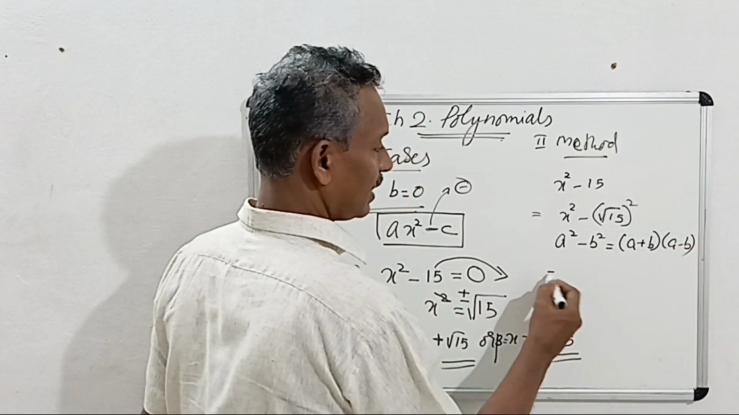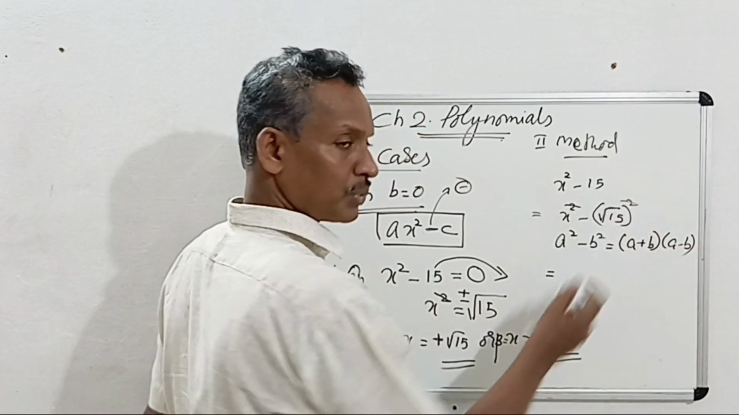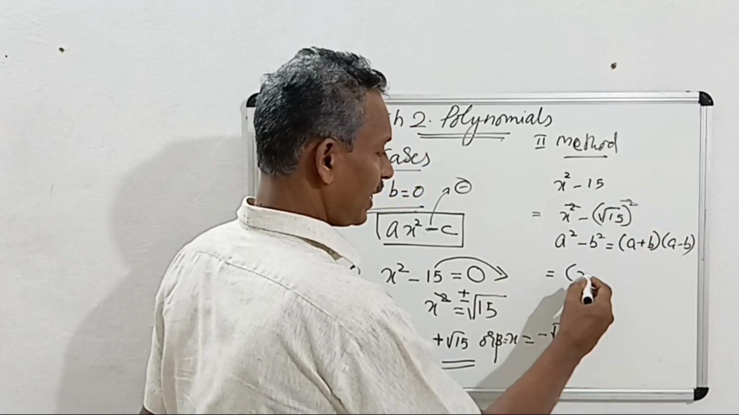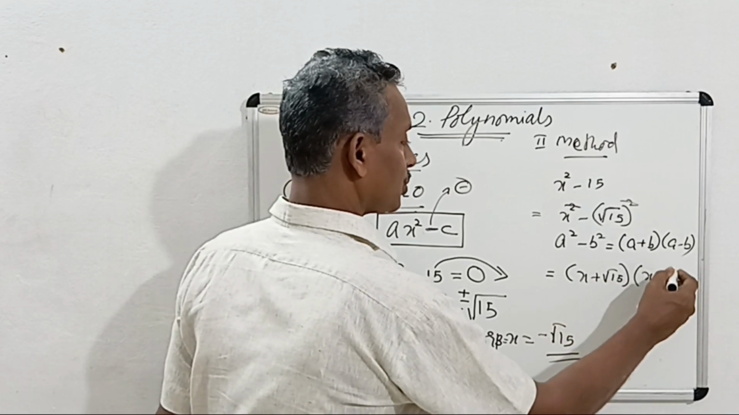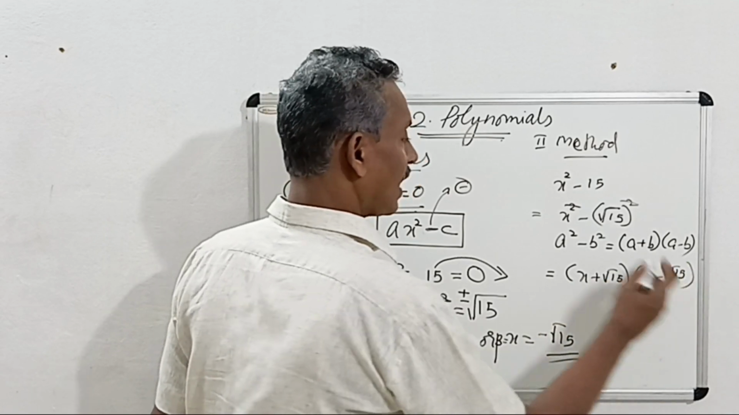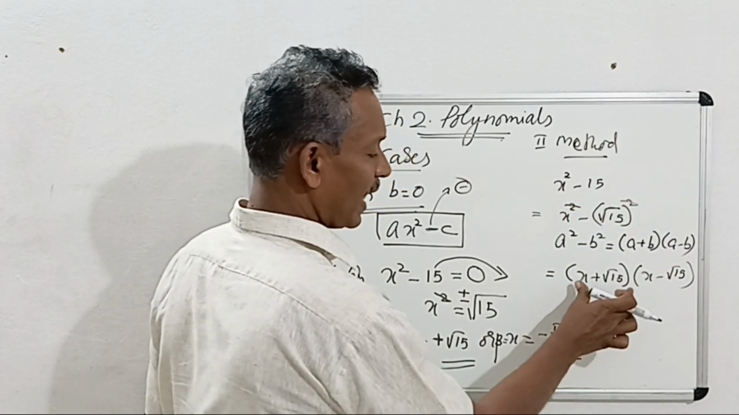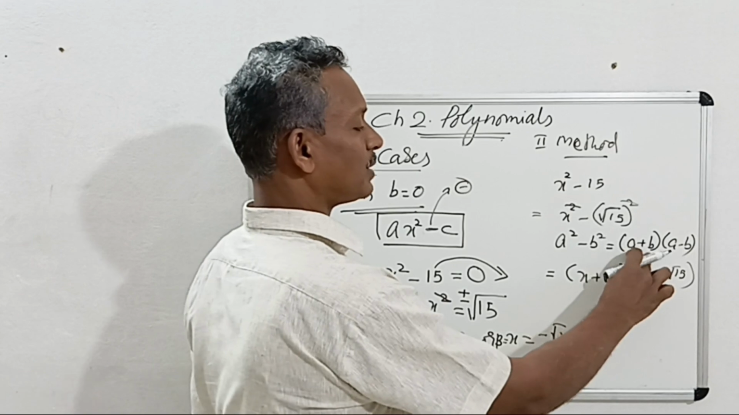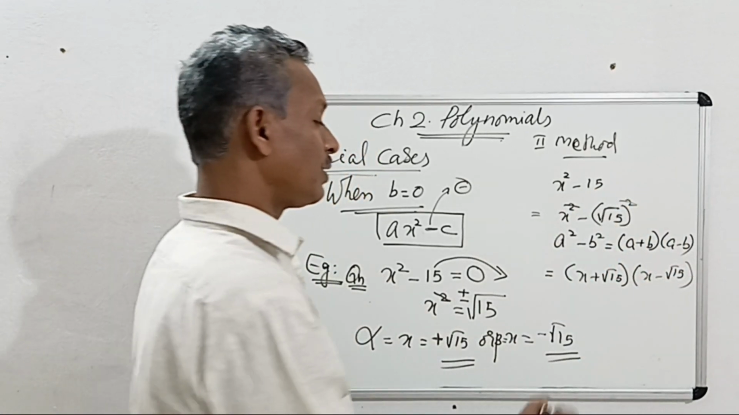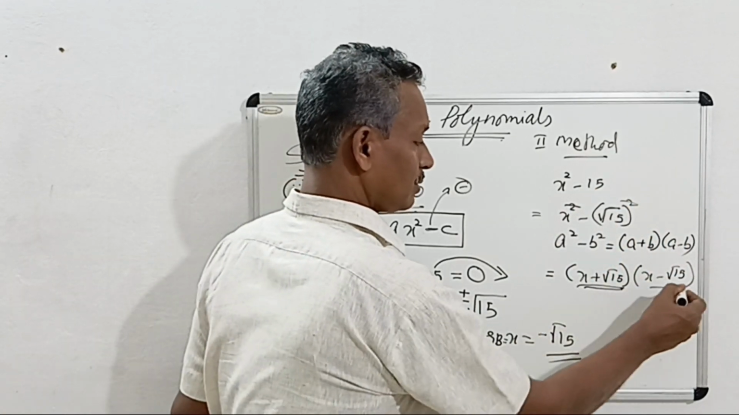When it is written like this, the squares are removed and we add one time, x plus root 15, and x minus root 15. After removing the squares, we have to add one time and the other time we have to subtract. That is the meaning of a plus b into a minus b. Now both are linear factors.